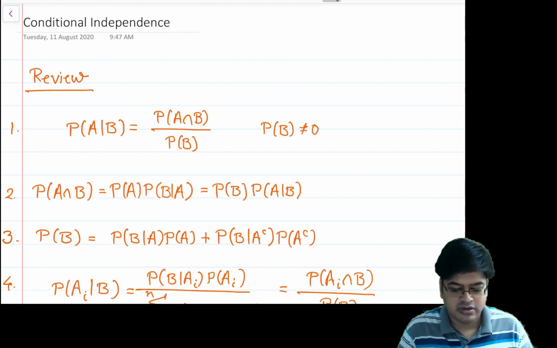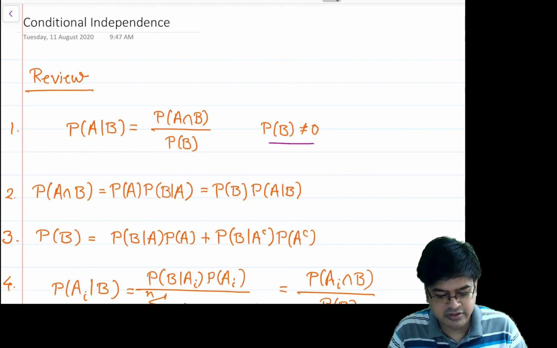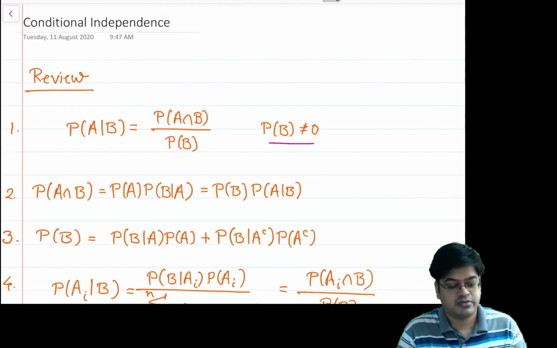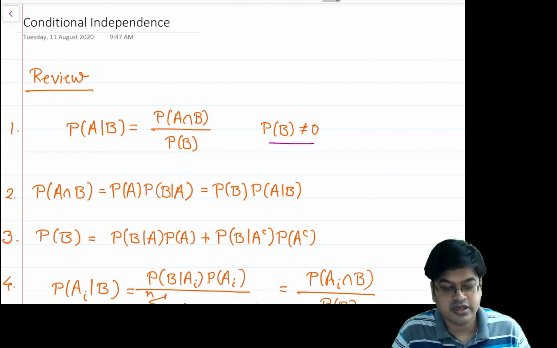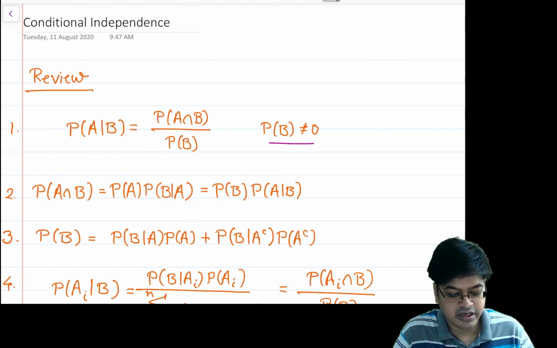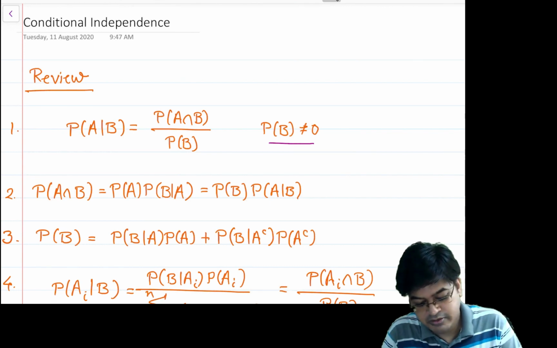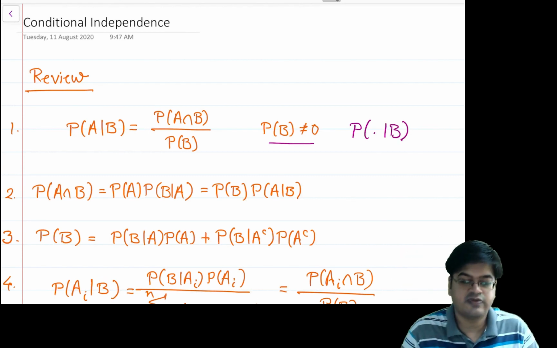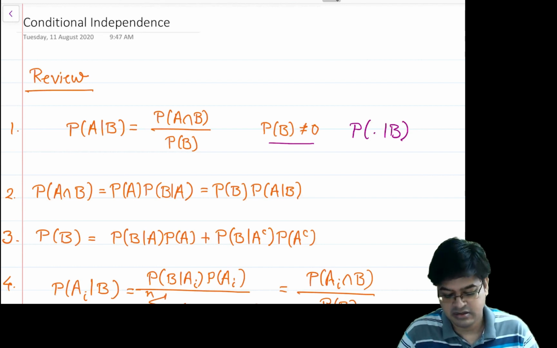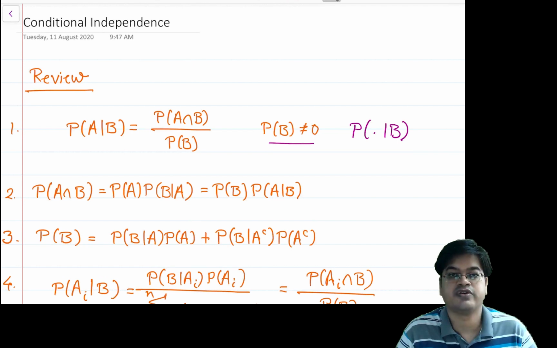As you know, if probability of B is not equal to 0, we can define conditional probability, and for any event A, conditional probability given B is given by probability of A intersection B upon probability of B. Now this conditional probability, when I denote it as a function over sets, is in itself a probability measure, or it satisfies all the conditions of the axiomatic definition of probability.